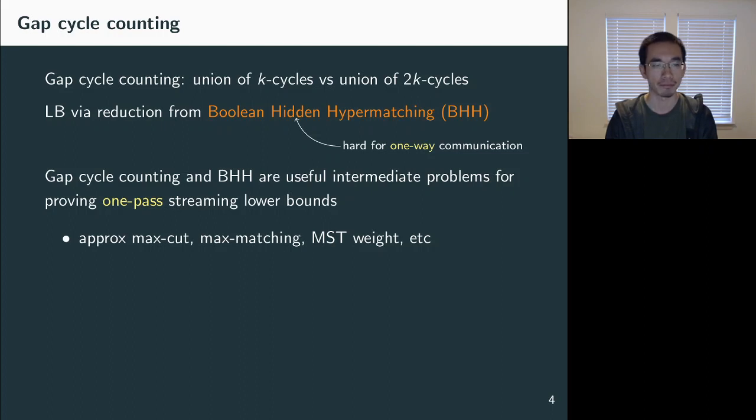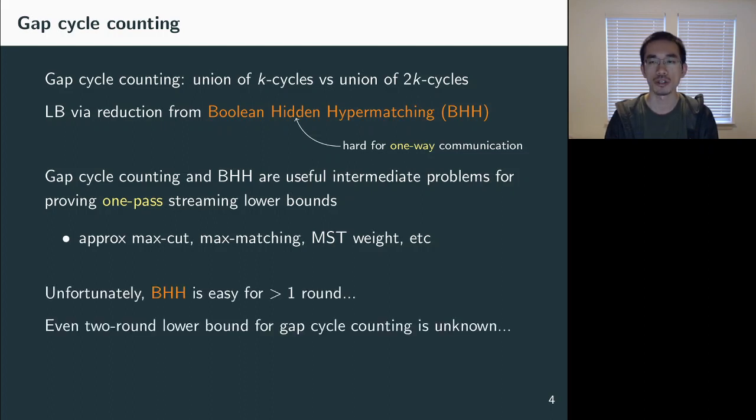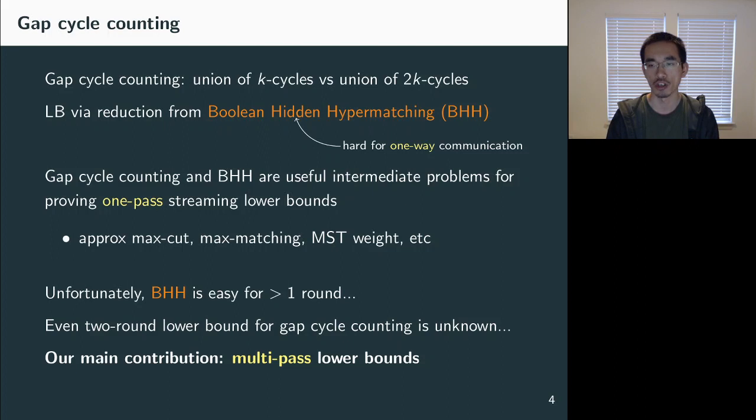weight and so on. But one crucial problem with this approach is that this BHH problem is actually easy for more than one round of communication. It turns out that there's a protocol using polylog n communication in just 2 rounds. For this reason, even a 2-round lower bound for gap cycle counting is not known. Neither are the lower bounds for many other problems that are reduced from them. The main contribution of this paper is that we proved multi-pass lower bounds for all these problems.